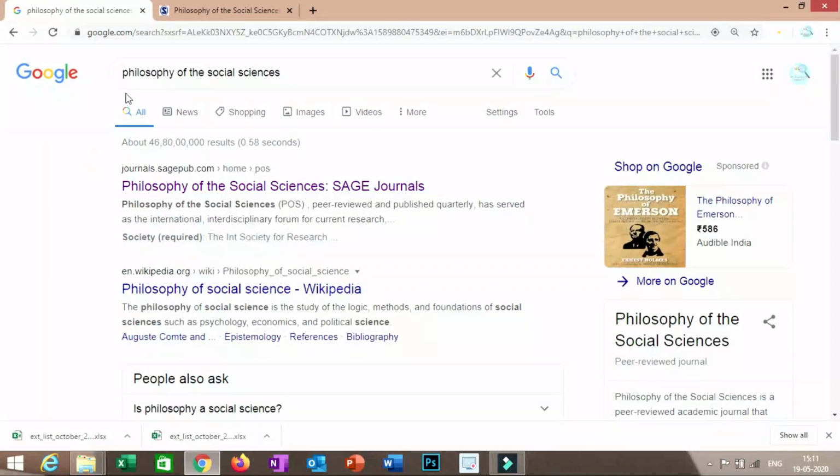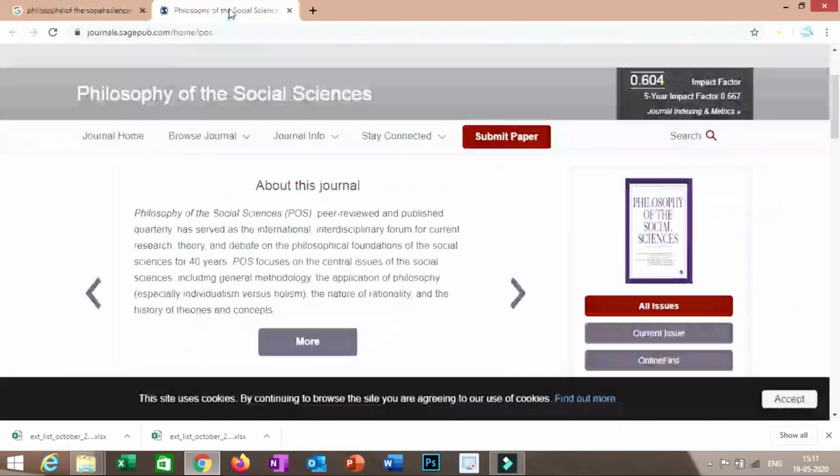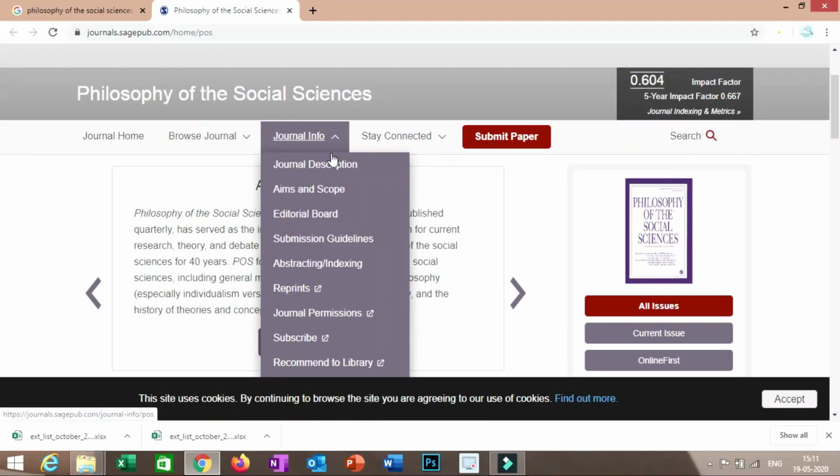So the next journal is Philosophy of Social Sciences, also falls under the Sage Journals category. So you can refer to the home page. It is also similar to the journal that we have previously discussed. So the same pattern you have to follow in order to analyze different parameters. This is the theme of the journal. Here you will get aims and scope, and in abstracting, indexing, submission guidelines, where you will get an idea about the APC and all.